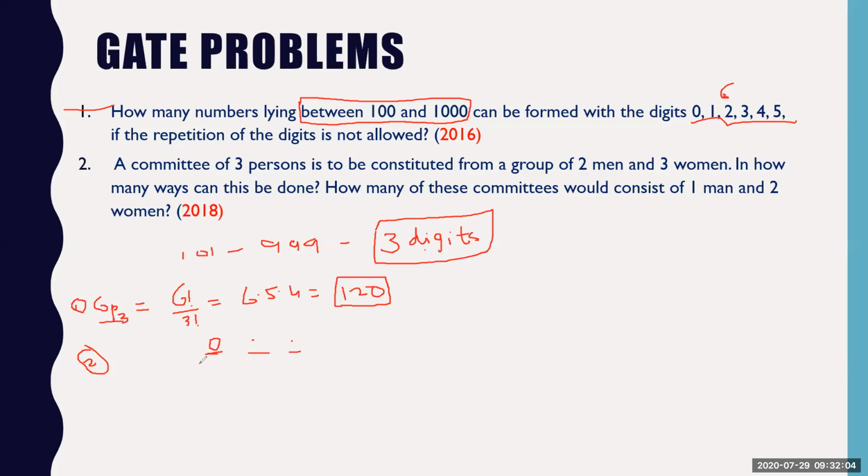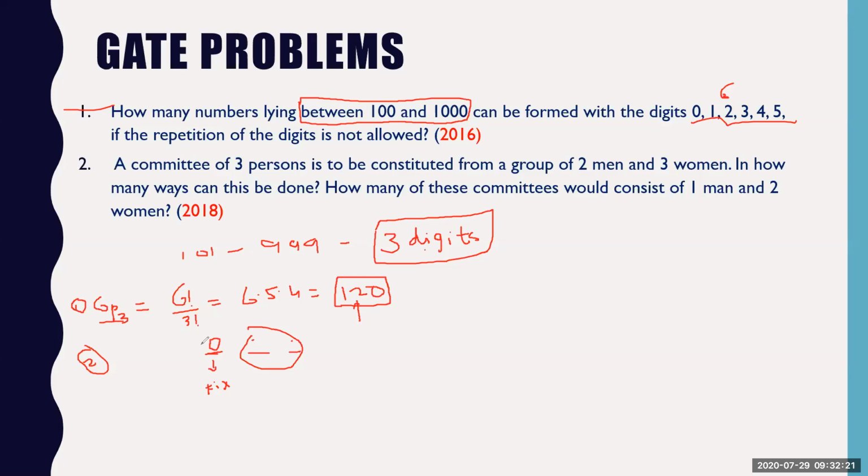If I fix 0 in this place, then you are left with only a 2-digit number. So those permutations are also included in this 120. So that I have to subtract.